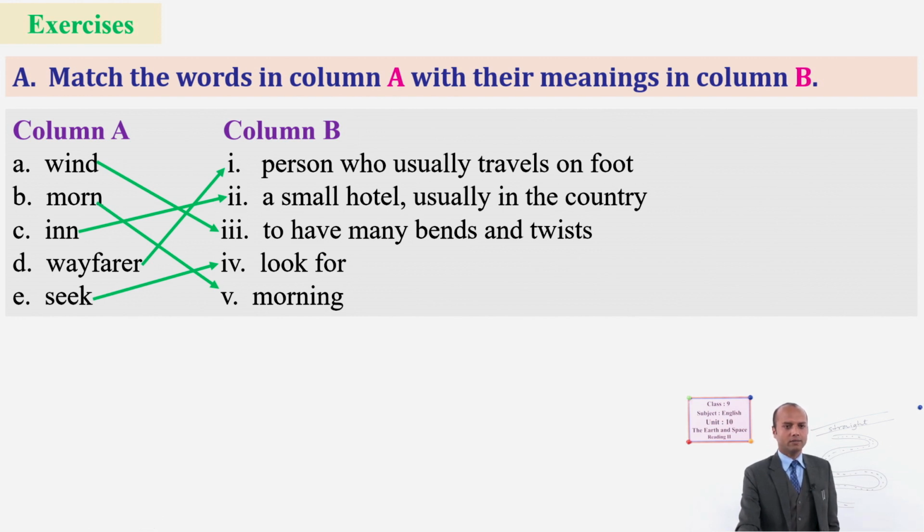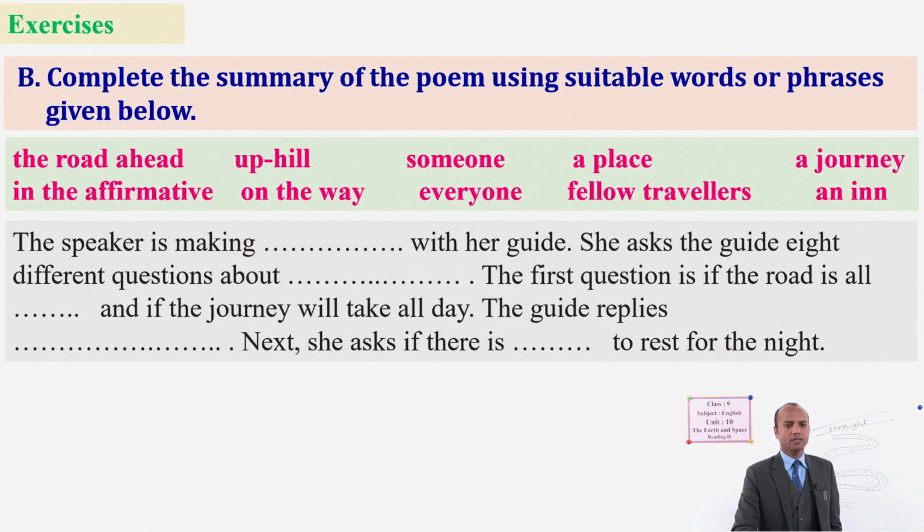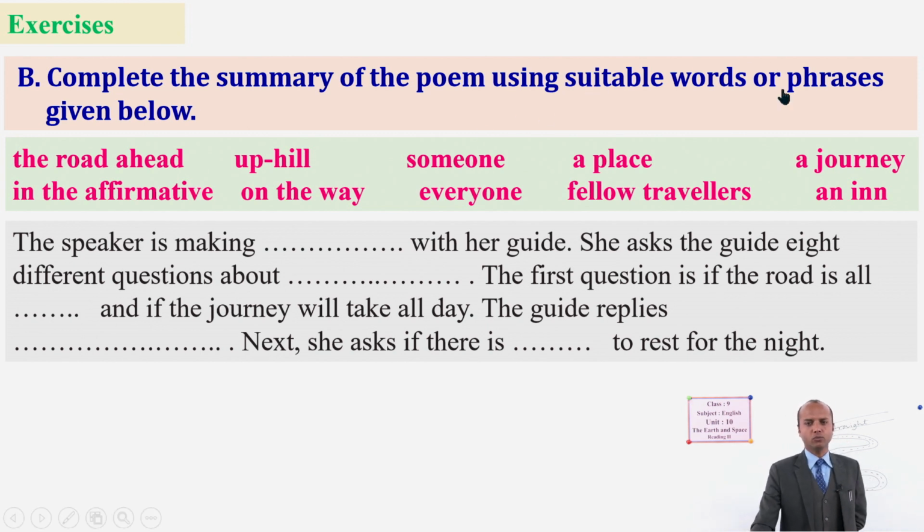Let's do exercise B. It is a gap filling activity. Complete the summary of the poem using suitable words or phrases given below. Here are the words or groups of words, and you have blank spaces in the summary which you have to fill in. Let's look at the activity. The words are: the road ahead, uphill, someone, a place, a journey, in the affirmative, on the way, everyone, fellow travelers, and inn. These are the words, and let's begin.